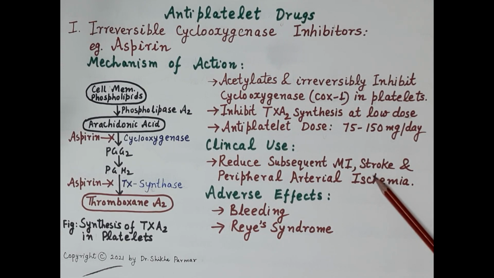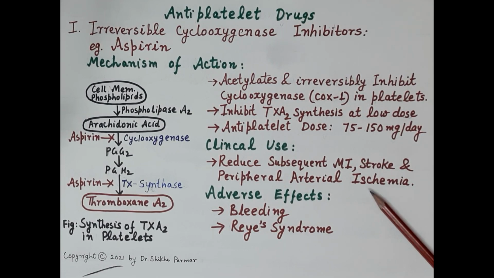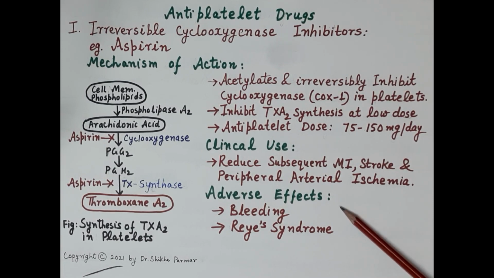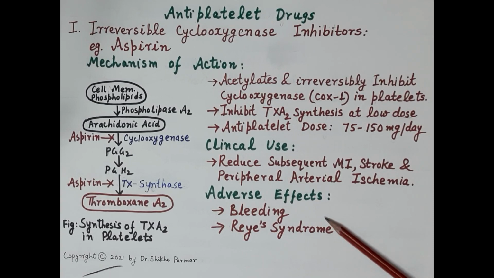It prevents formation of thrombus in the cerebral blood vessel, thereby preventing secondary stroke. And it also prevents the formation of thrombus in the peripheral blood vessels. Therefore, it has a very important clinical use in these arterial thromboses. And when we talk about the adverse effects of aspirin, the main adverse effects are bleeding and Reye's syndrome.